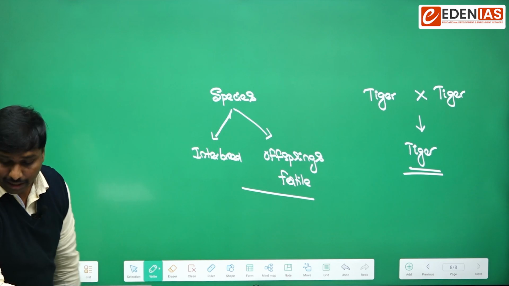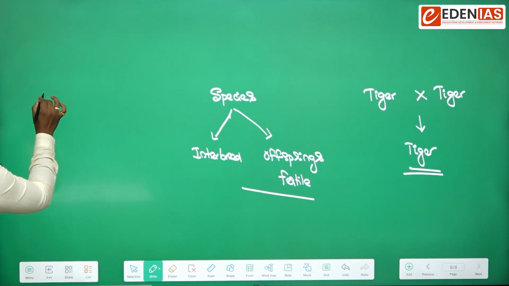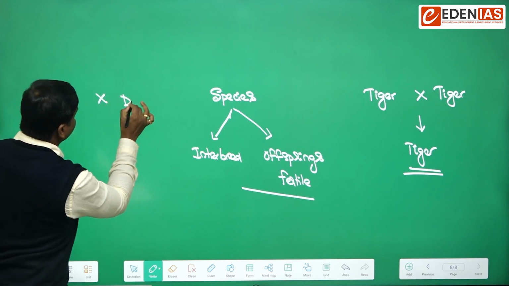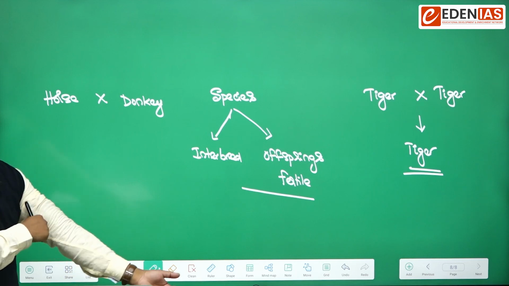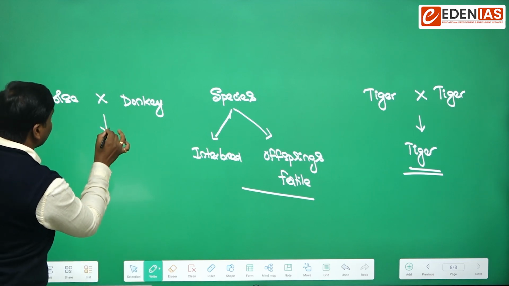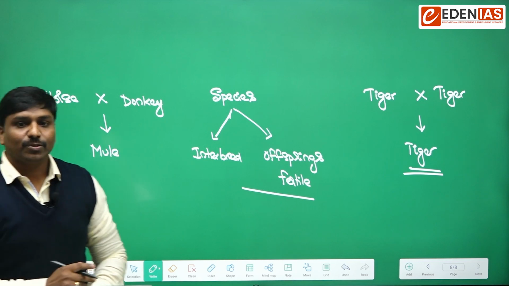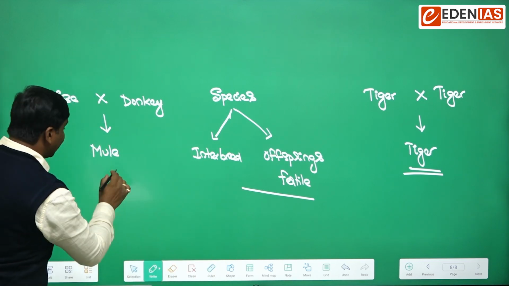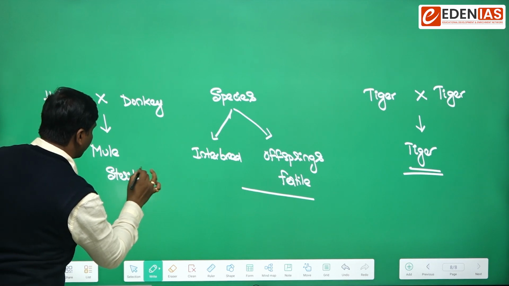For example, you may cross a horse with a donkey. When a horse is crossed with a donkey, you will get a mule. A mule is a sterile offspring. It's a sterile offspring.